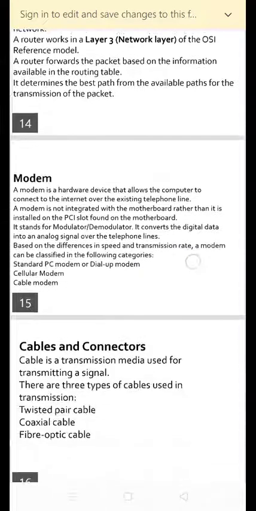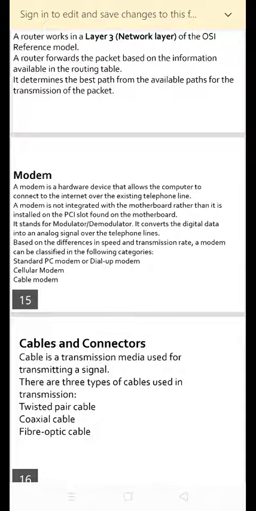Next one is a modem. A modem is also a hardware device that allows a computer to connect to the internet over the existing telephone lines. A modem is not integrated with the motherboard but is installed on the PCI slot found on the motherboard. The standards of the modem are cellular modem and cable modem.